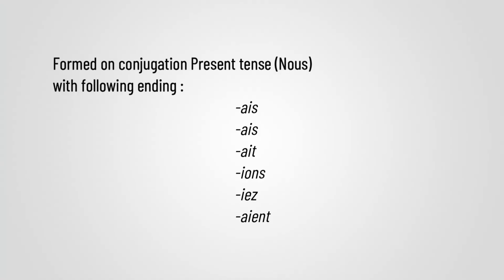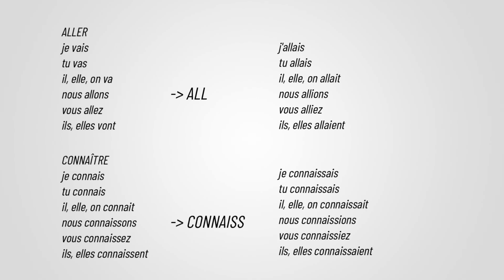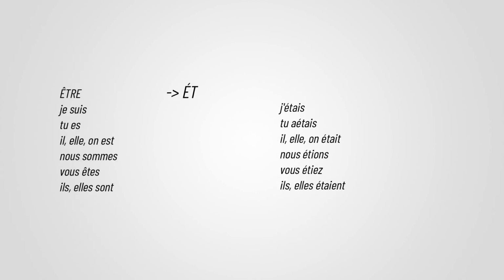Imperfect now. The conjugation is formed on the present tense, the first person plural, nous. So you take the verb, you remove ONS, and you add these endings. It works with all verbs, with just one exception, the verb to be, être. We don't take nous sommes, we use the root of the verb, ét, and we add the endings. And it works for all verbs.